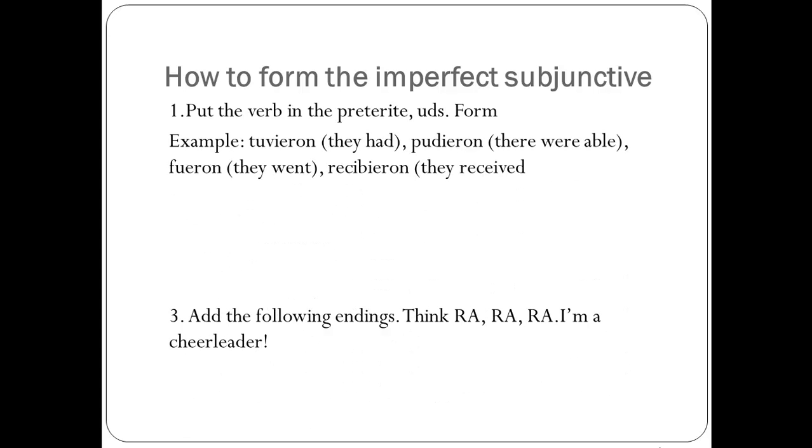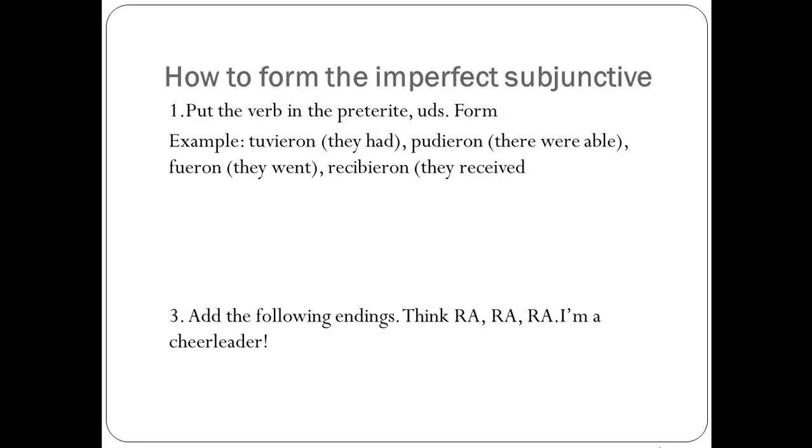So, we form the imperfect subjunctive in 3 steps. The first step is we put the verb in the preterite ustedes form. So, like the verb tener in the preterite ustedes form is tuvieran, they had. Poder, to be able to, pudieran. Ir in the preterite ustedes form, fueran. And recibir in the preterite ustedes form is recibieran.